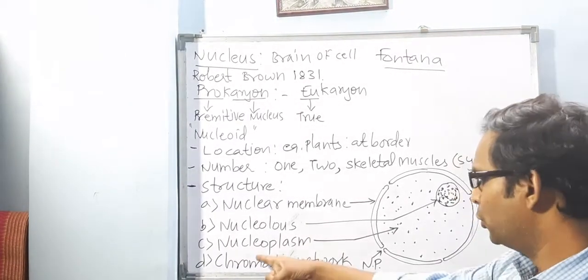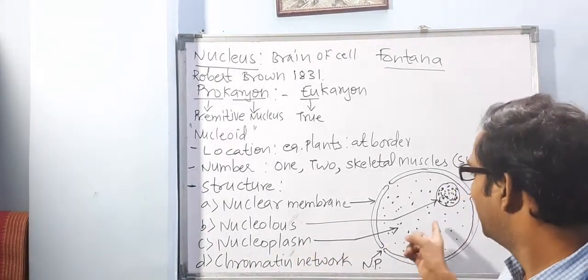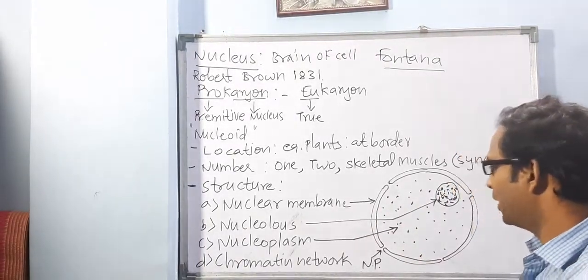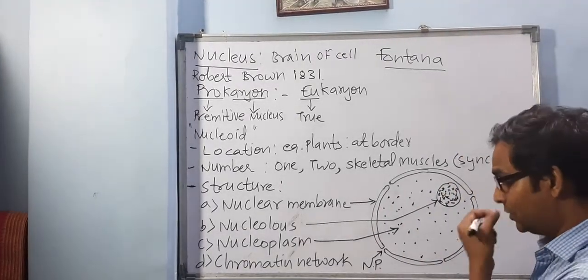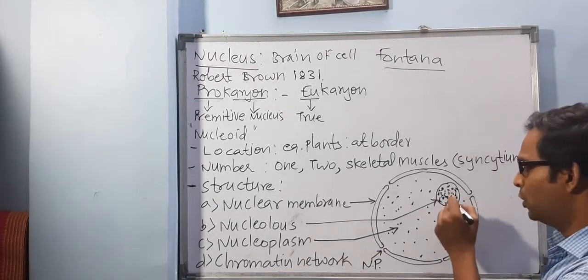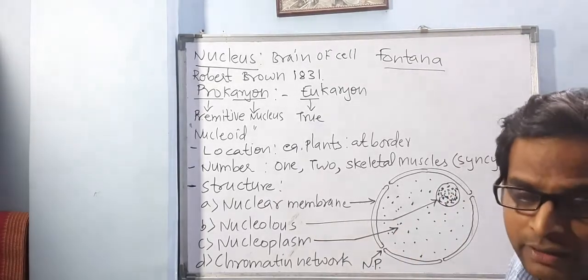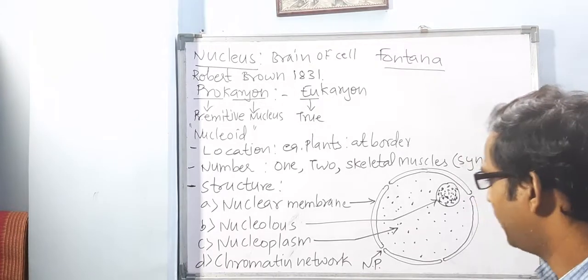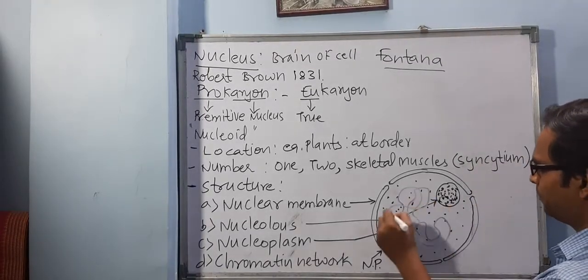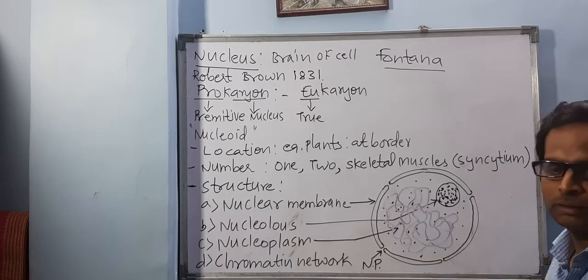So nucleoplasm is a gel-like substance like that of your cytoplasm. It will be restricted by the nuclear membrane and it will accommodate some things. So what are the things which are located inside this nucleoplasm? One thing is your nucleolus. Then it also contains one network-like structure, which is called the chromatin network.